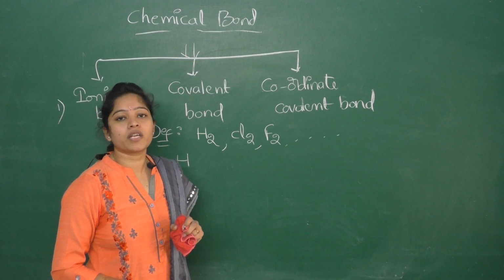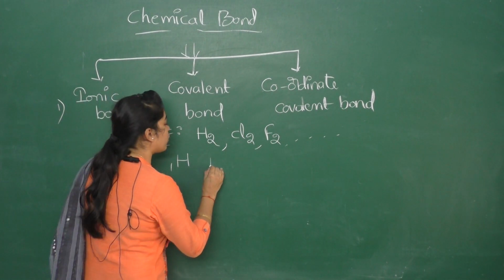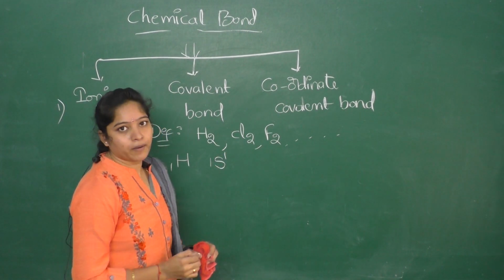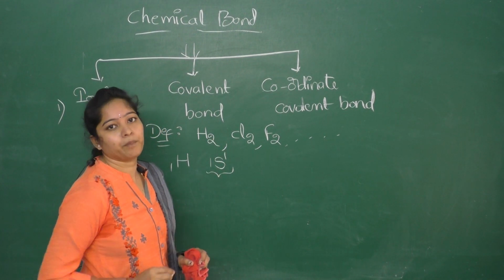Hydrogen has atomic number 1, the first element, we know that. Its electronic configuration is 1s1. This is an unstable electronic configuration compared with helium.